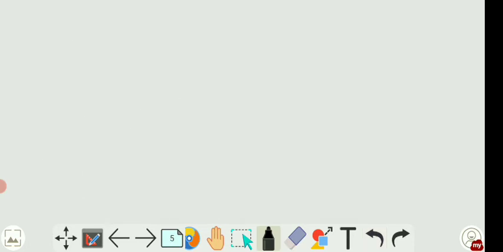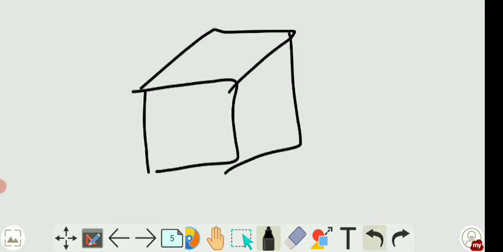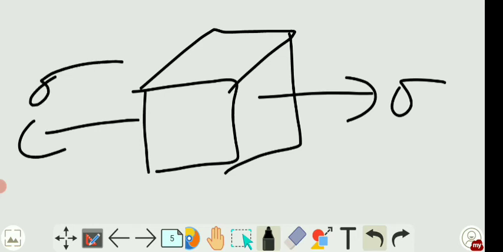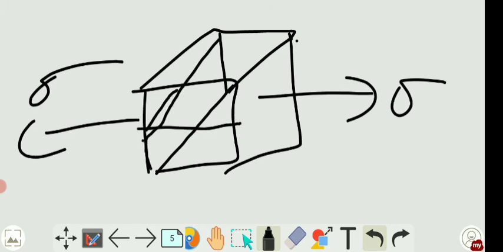Let me explain this. Consider this a block and it is being loaded like this, a 1D loading condition. Then this block at different planes will have different stresses. If you consider this plane, it will have some stress. If you consider this plane like this, it will have some different stress. I think it is not clear, I'll draw it once again.